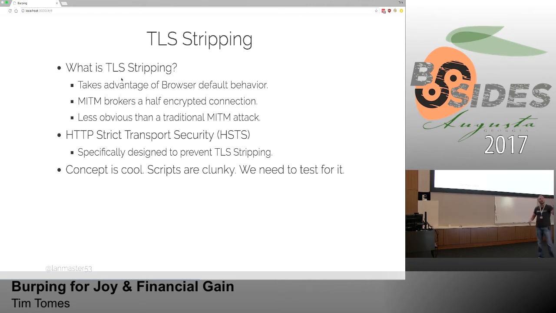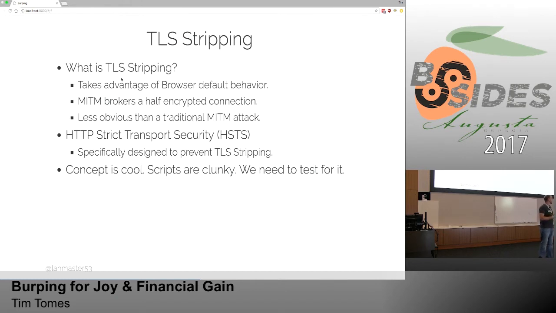So when you go into your browser's URL bar, you type in www.whatever.com, it makes that initial request over HTTP, clear text, no encryption. That request goes to the server, and the server says, hey, I want you to be encrypted, and it sends a redirect back, forcing the browser to then request over TLS. But that handshake, that back and forth, provides an opportunity for an attacker in the middle to say, oh, wait a